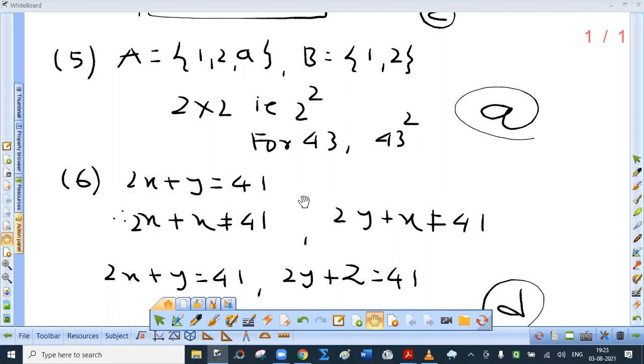Suppose x is related to y. So 2x plus y is 41. Y is related to z. So 2y plus z is 41. That doesn't mean that 2x plus z equal to 41. We can in fact consider a particular example and verify that the transitive property is not applicable. Rather, R is not transitive. So correct option is D, Delhi, for sum number 6.